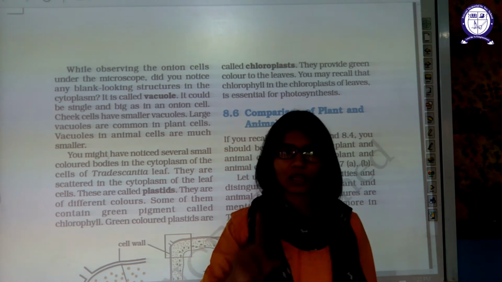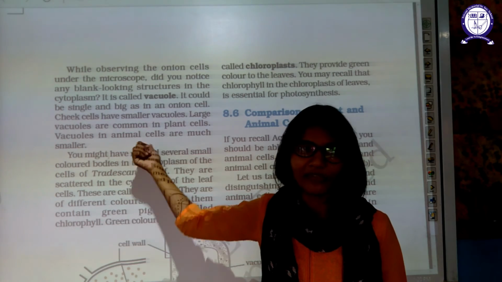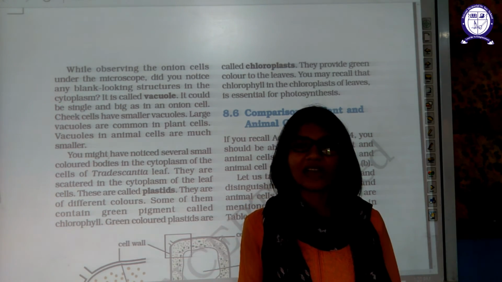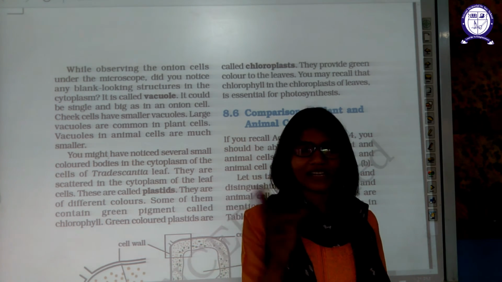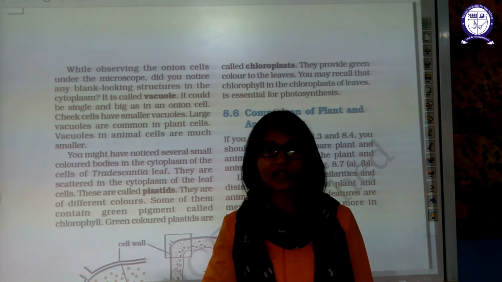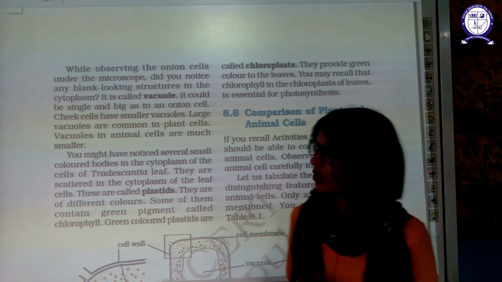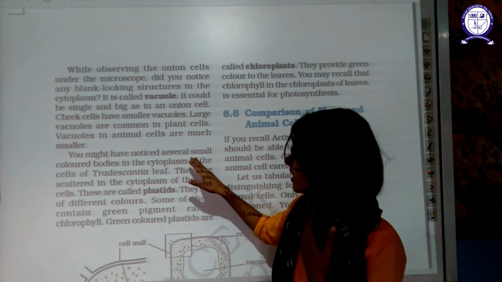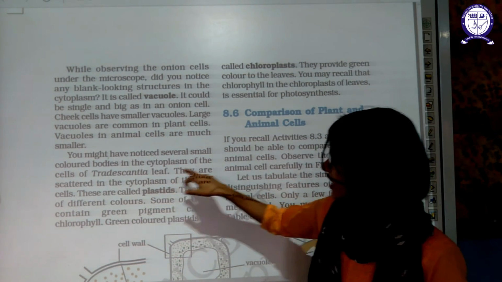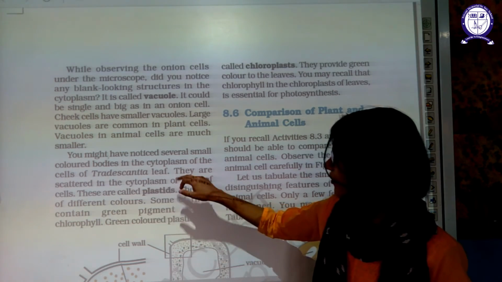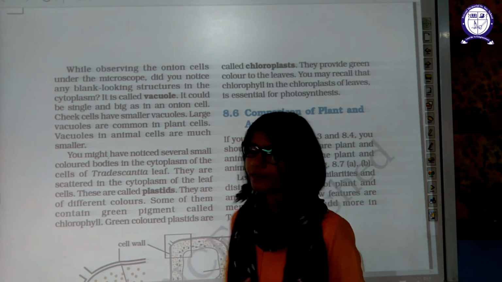Another difference between plant and animal cells. The first difference is the presence or absence of a cell wall. The second difference is that plant cells have a large vacuole. Almost 90% of the cell is occupied by that vacuole in a plant cell, but in an animal cell, a few small vacuoles are present and sometimes none at all. You might have noticed several small colored bodies in the cytoplasm. In a Tradescantia leaf, these are scattered in the cytoplasm. These are known as plastids.